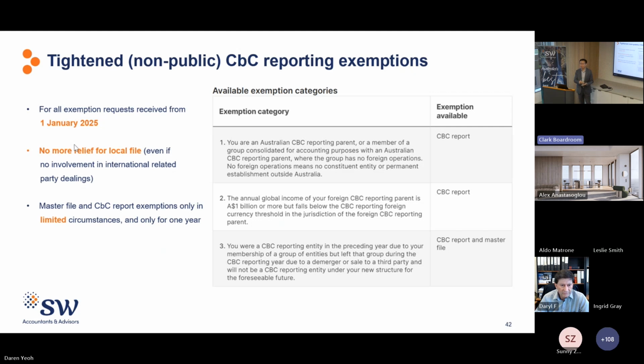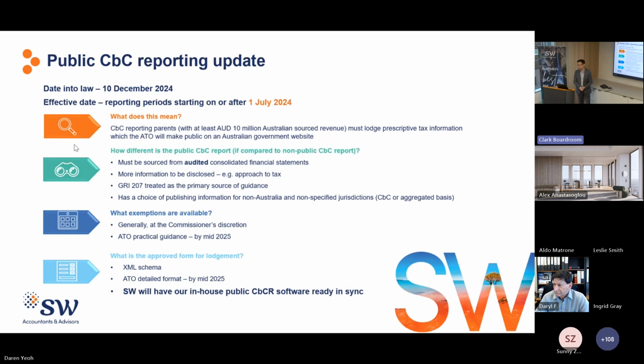In respect of the master file and the CBC report, exemptions would only be granted under 3 scenarios. Previously there were 7 scenarios optional for exemption purposes. There will be no more automatic relief for Australian entities that are dormant, and any exemption will only be granted for a limited 1 year period. So lots of stuff to get on top of on the compliance side this year onwards for SGEs.